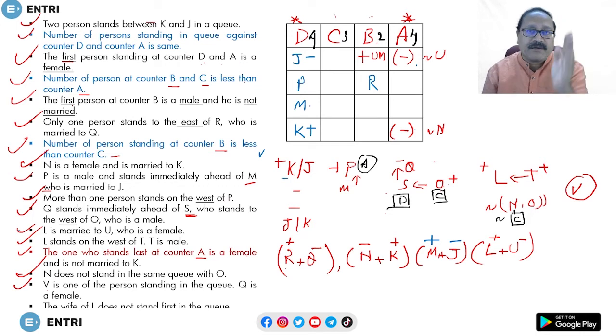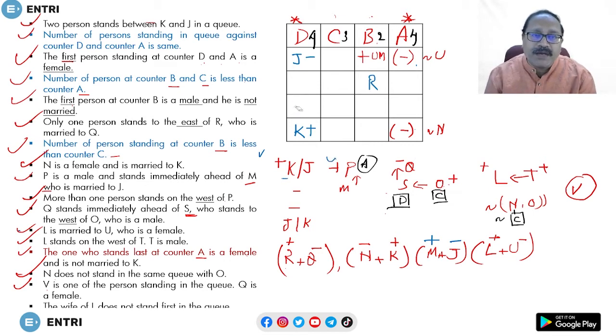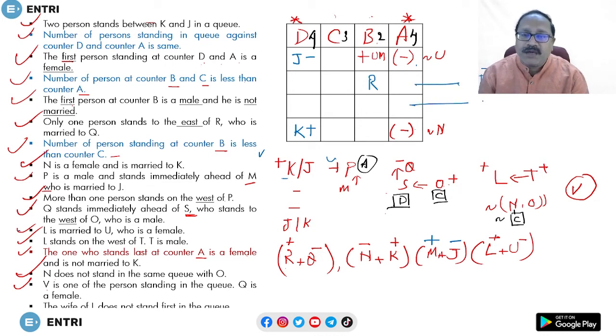The next one. Counter D arrangement is done. So this is done. No, not this. The P and M are in counter A, and counter A is this one. I'm sorry. Counter A is this one and P and M will come in counter A. So now look where P and M can come. P can be over here and M can be over here.